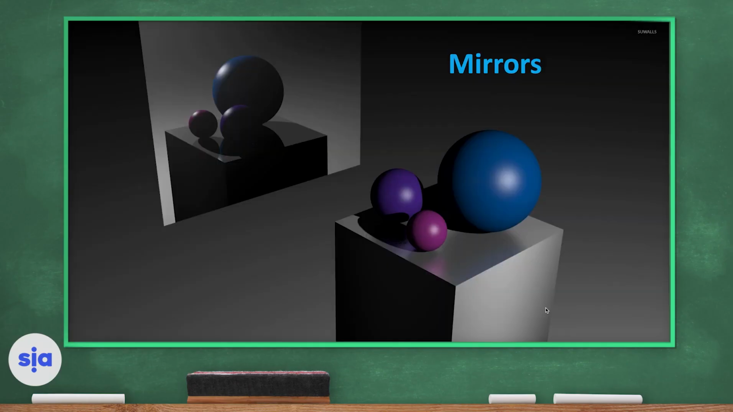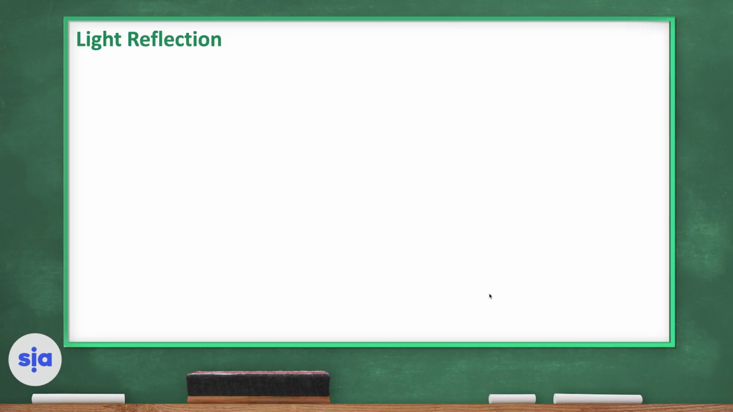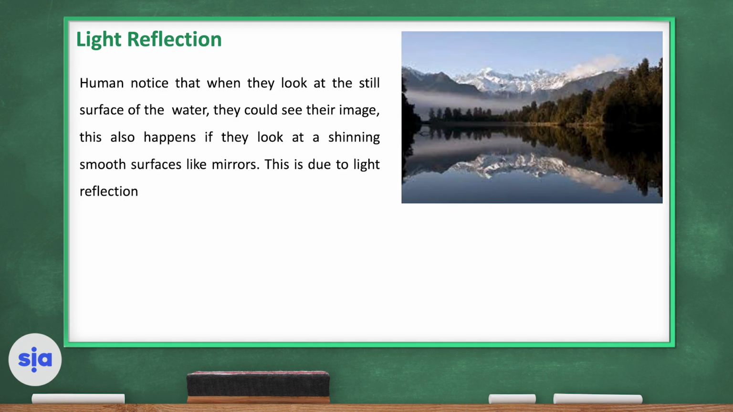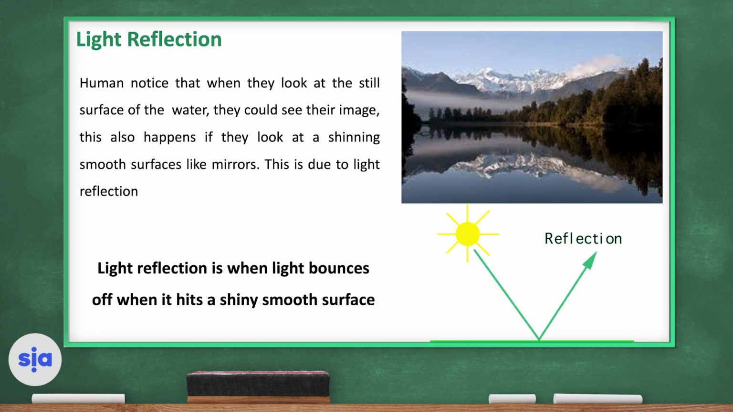Today we are going to discuss light energy mirrors. Did you see your picture in a mirror before? What happened? How does a mirror work? Mirrors work by light reflection. Humans noticed that when they look at the still surface of water, they could see their image. This also happens if they look at shining, smooth surfaces like mirrors. This is due to light reflection.